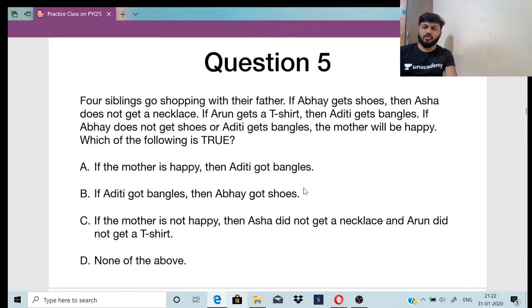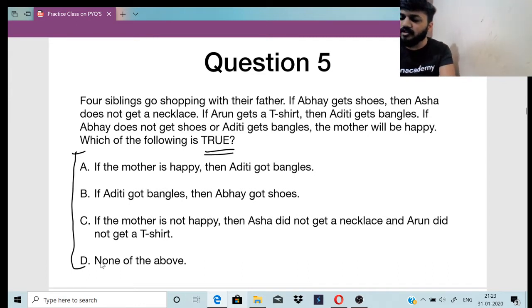Chalo, let us move on to the next question. Question number 5. 4 siblings go shopping with their father. If Abhay gets shoes, then Asha does not get a necklace. If Arun gets a t-shirt, then Aditi gets bangles. If Abhay does not get shoes or Aditi gets bangles, the mother will be happy. Which of the following is true? Here are your 4 options. So a simple verbal ability question. Solve this.